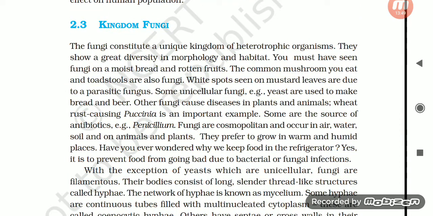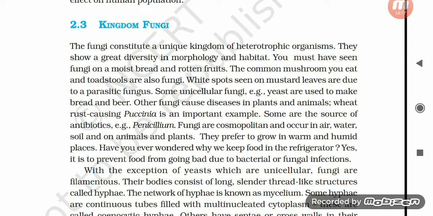2.3 Kingdom Fungi. The fungi constitute a unique kingdom of heterotrophic organisms. They show great diversity in morphology and habitat. You must have seen fungi on moist bread and rotten eggs. The common mushroom you eat and toadstools are also fungi. White spots seen on mustard leaves are due to a parasitic fungus. Some unicellular fungi, for example yeast, are used to make bread and beer. Other fungi cause diseases in plants and animals. Wheat rust caused by Puccinia is an important example. Some are the sources of antibiotics.